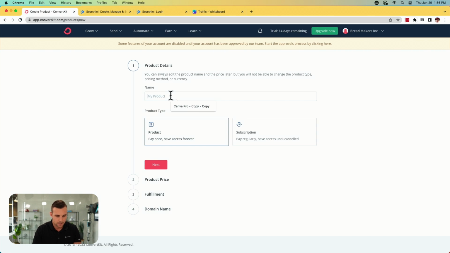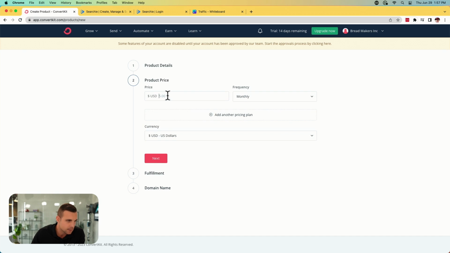And again, it's very simple. Here is the Bread Makers Mastermind. Okay, that's what we're going to call this. And you can set this up as a product. So if this was going to be like a digital product, like a PDF or a book, you would pick product. Otherwise, you can do a subscription. And this is where a membership model would come into play. So because this is a mastermind, we're going to set it up as a subscription. So this is going to be a membership.